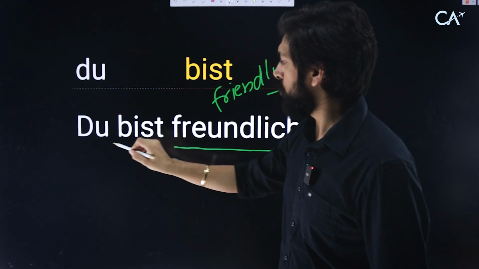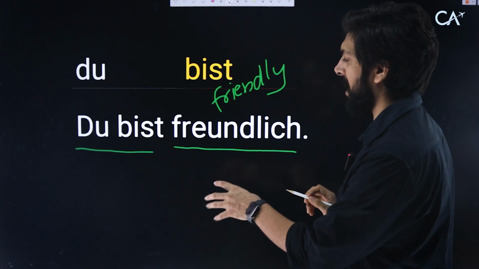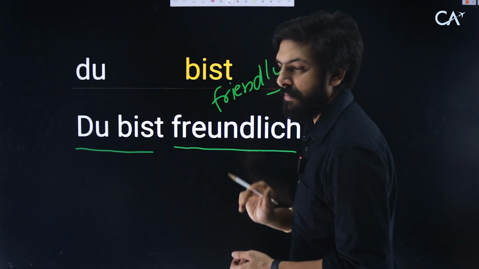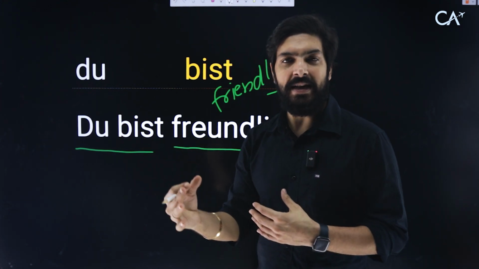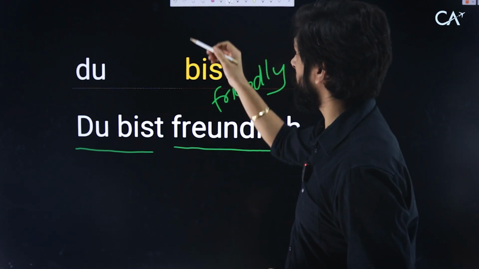Du bist freundlich. That means you are friendly. And you can see here, bist is used, right? Ich bin and du bist. Let's go for the next one.